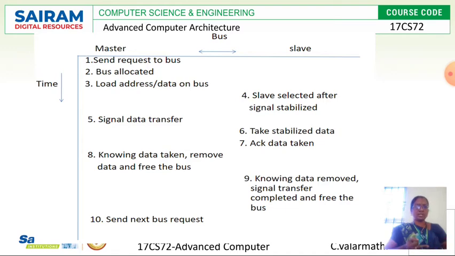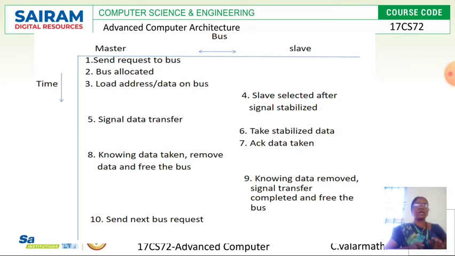The third step is load address or data on the bus. Because the communication is going to be a data transfer, which slave has to be accessed, which data has to be accessed and which address is going to be referred should be placed on the bus. That's what loading address and data on the bus does in the third step, right?